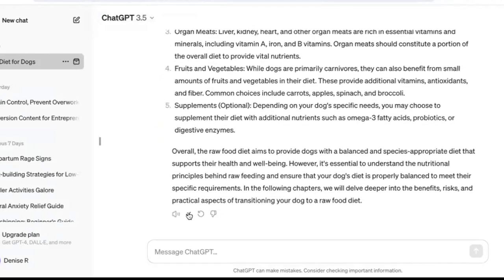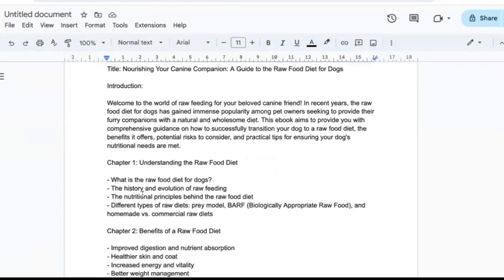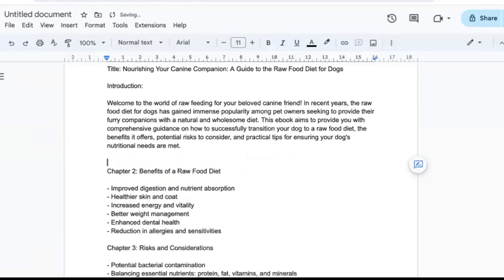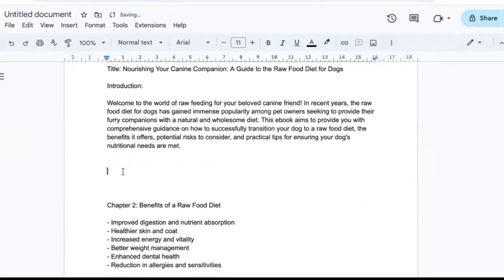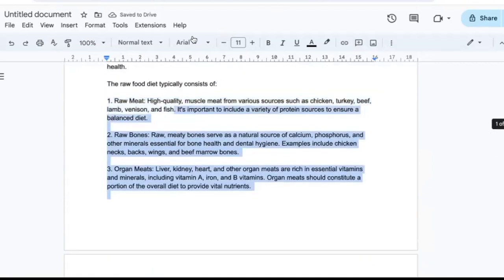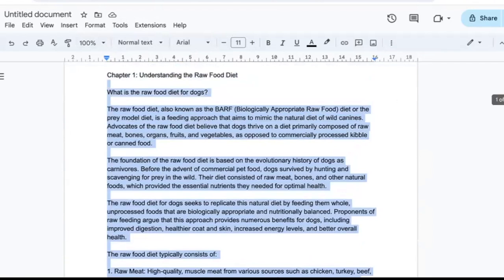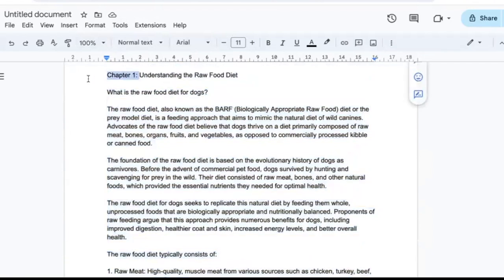So again, you want to copy that, go over here, right? And then I'm just going to remove that section and paste what we just copied from ChatGPT. Okay. So now you can see we have a whole chapter there, okay? And then you want to do the exact same thing.